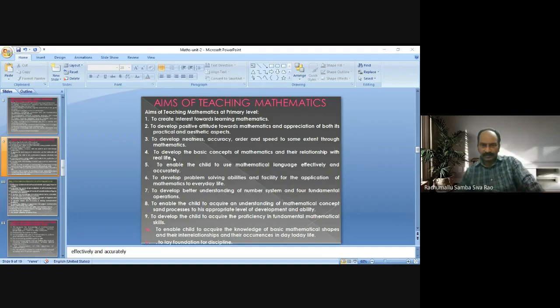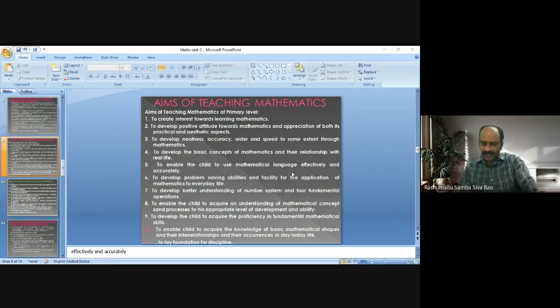So anyhow, what is the aim of teaching mathematics? Another aim of teaching mathematics at primary level is to develop basic concepts of mathematics and their relationship with real life. Okay, next, to enable the child to use mathematical language effectively and accurately. So this is also one of the aims. Basically, we introduce mathematical language at primary level also.